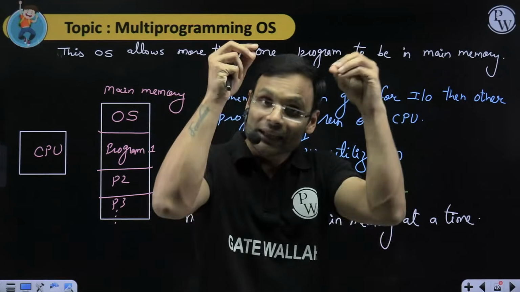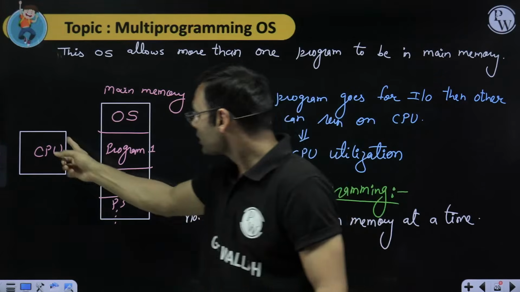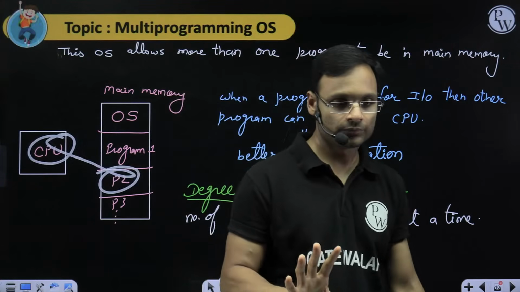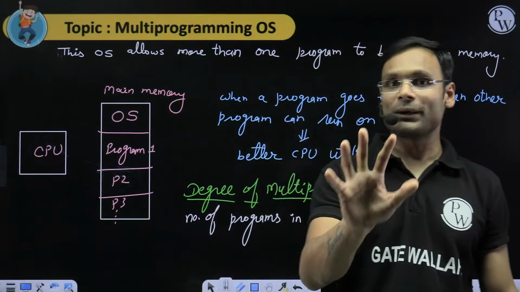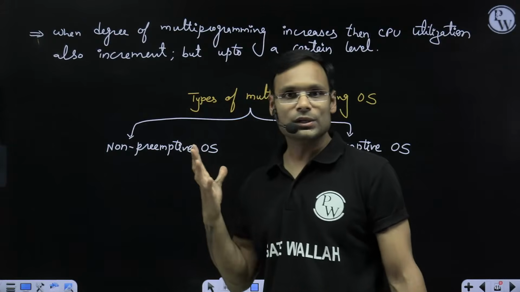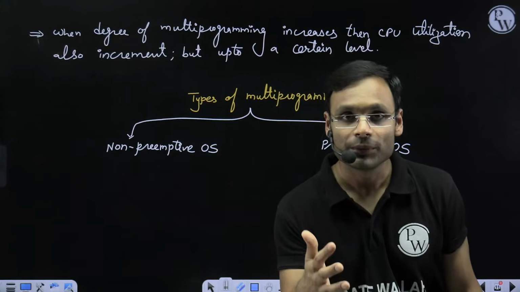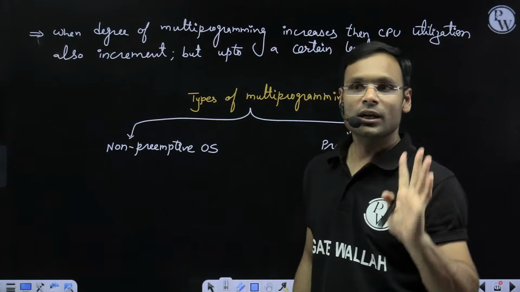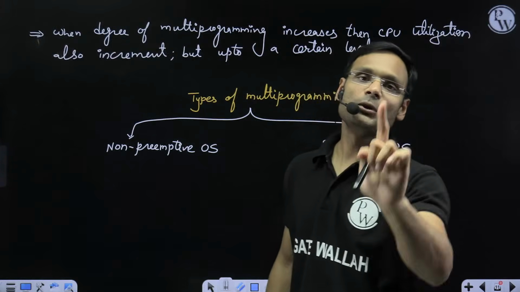Even the operating system cannot forcefully take program P2 out of the CPU. That kind of operating system is called non-preemptive OS. If a program is running on the CPU, it cannot be taken out forcefully.